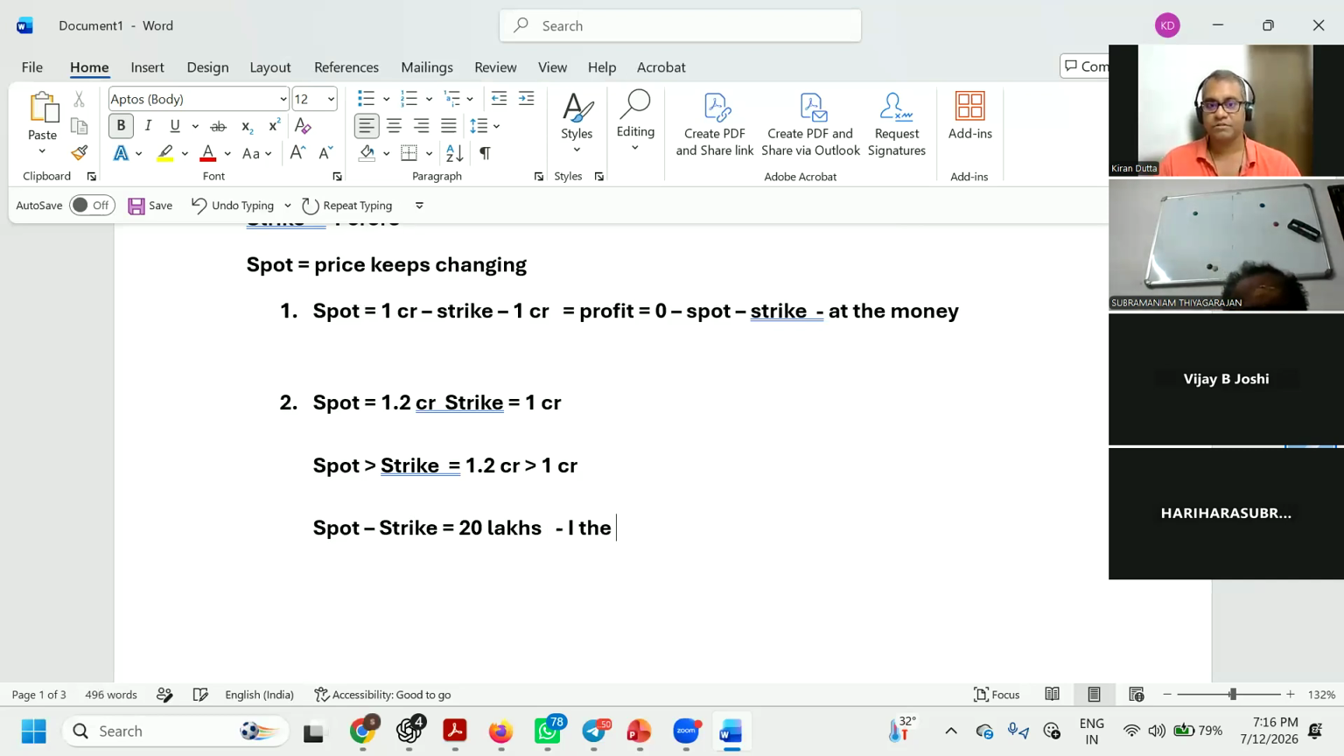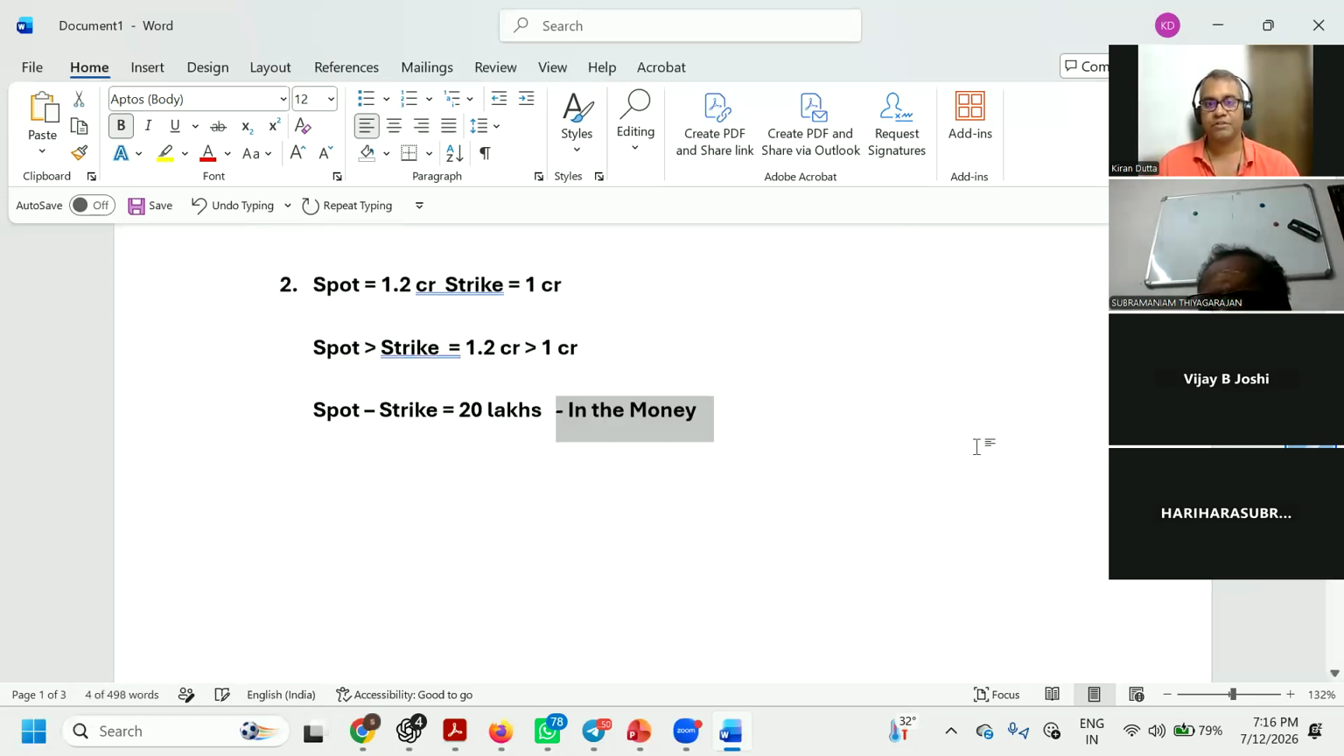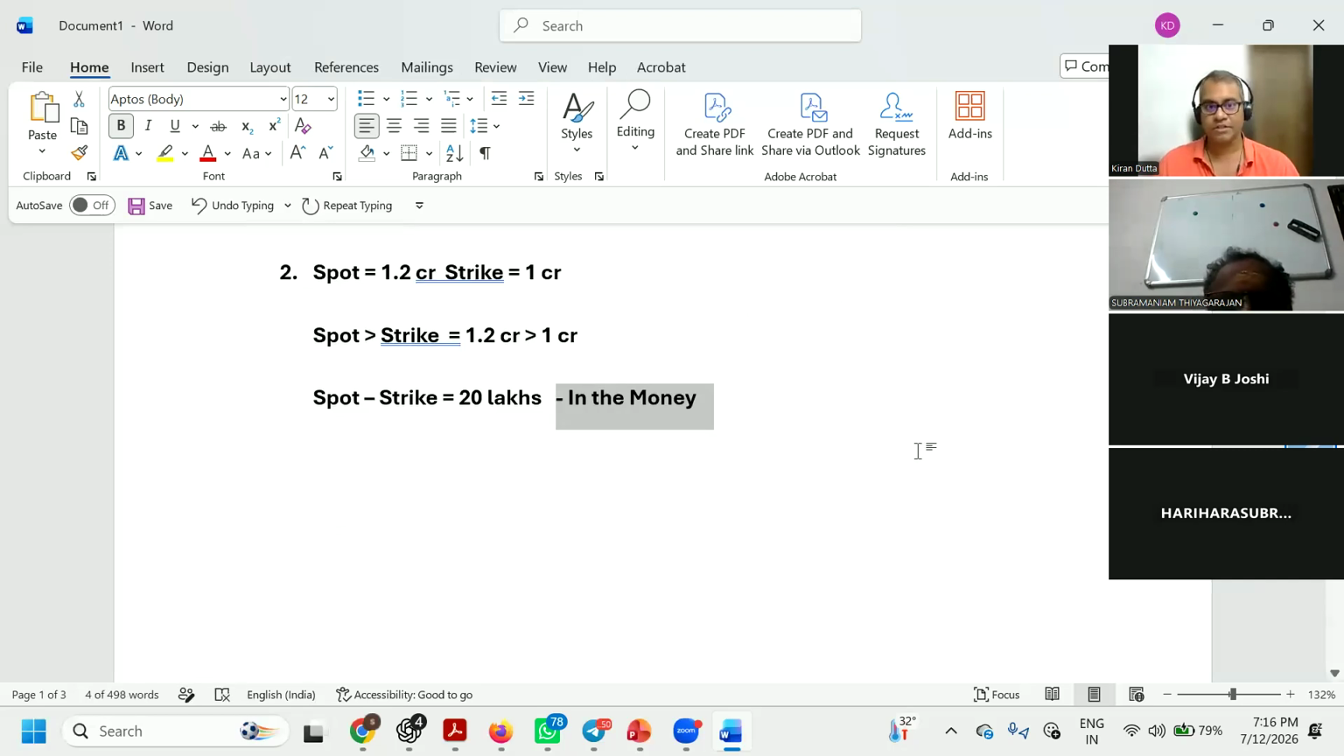Everyone clear on this? I want you to be super clear. No second thoughts at all. Spot is always greater than my strike. It is in the money. Got it, guys? If you have any questions, please stop me. More than happy to repeat any number of times.